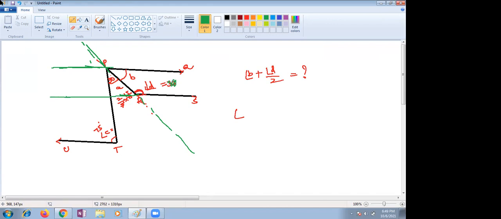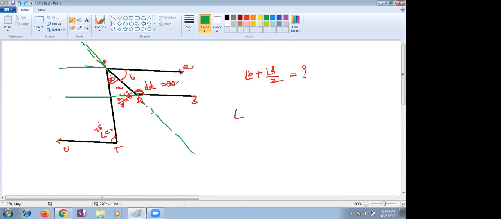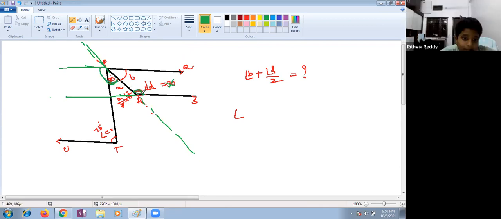Can you draw? One minute, children. Ma'am, tell me what the answer should be. D is not equal to 30, because B is not going to be 30. The complete angle is not given. If it is complete, we can use alternate interiors, right? But we can complete with B, ma'am. 30 plus B equals 180.